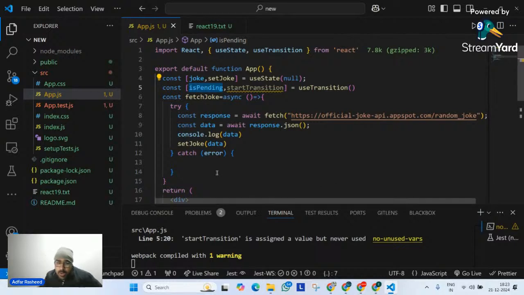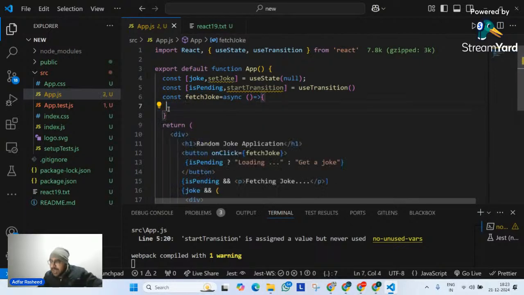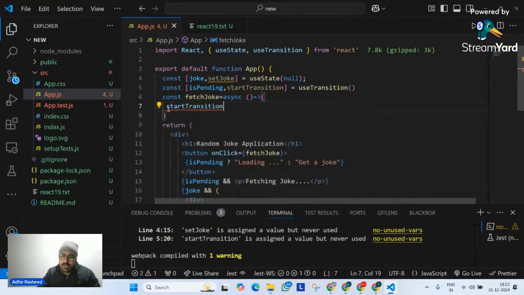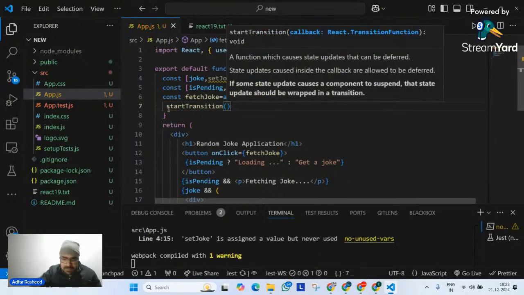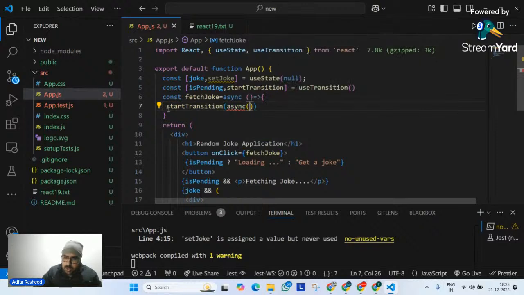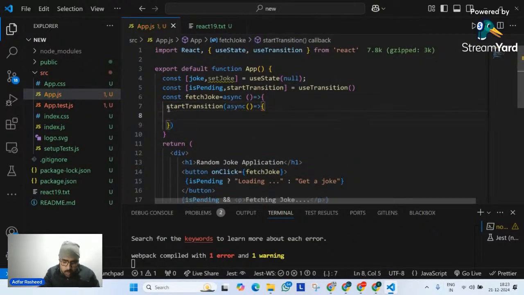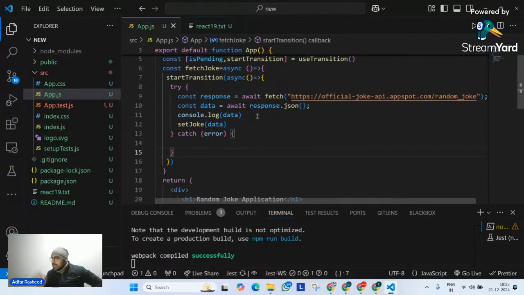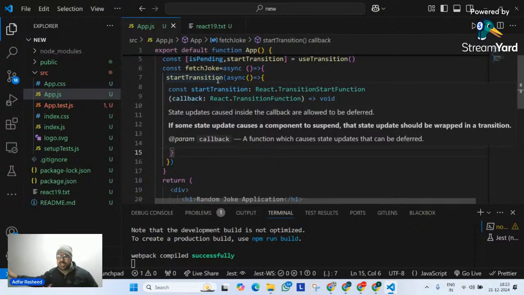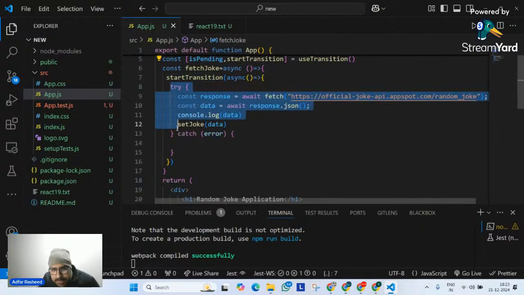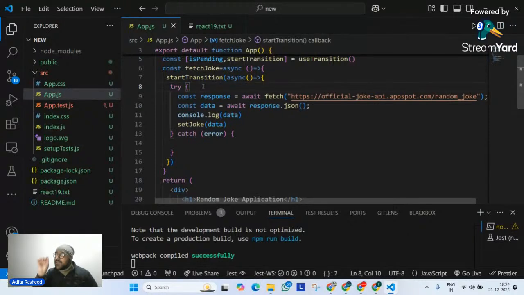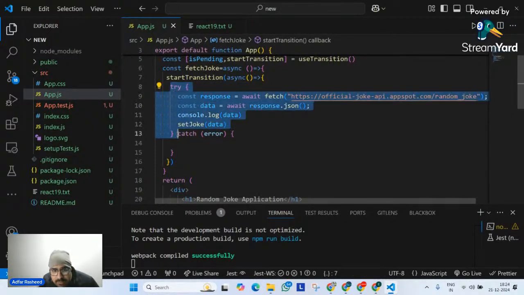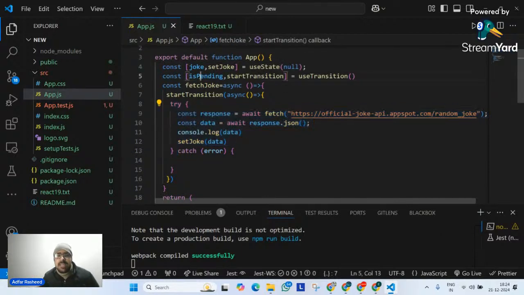Quickly. So what I will do is now this entire try catch will be implemented in startTransition. And in this startTransition, since I have to use async over here, let me make it async await like this. And over here, I will simply paste the code that I have. What have I done? I've simply wrapped the same asynchronous task in a proper state transition API. Now, useTransition says, for the amount of time this code is executed, I will make isPending true.